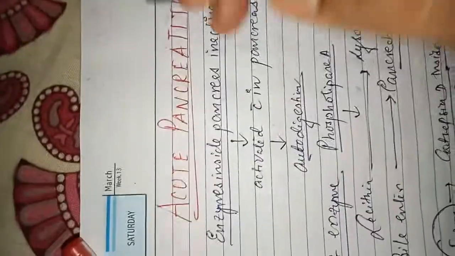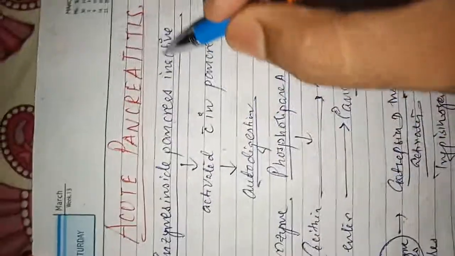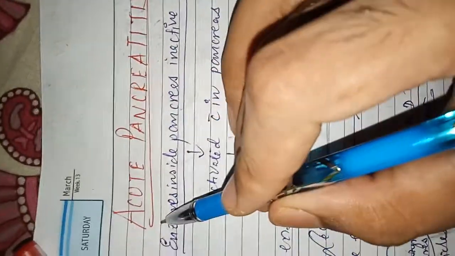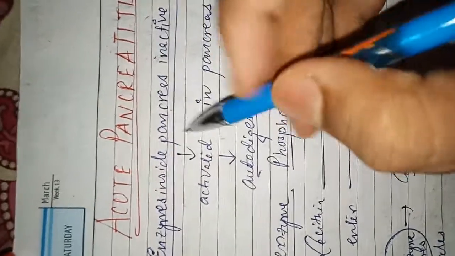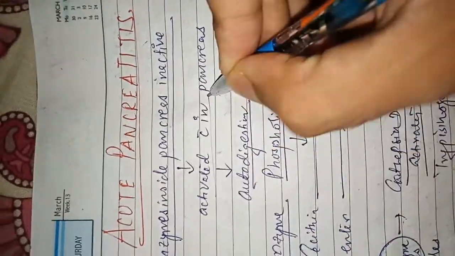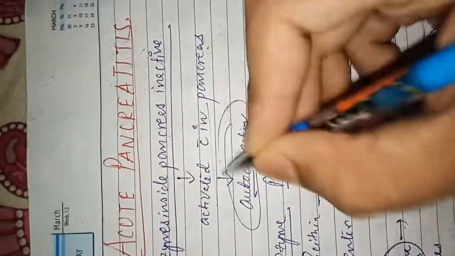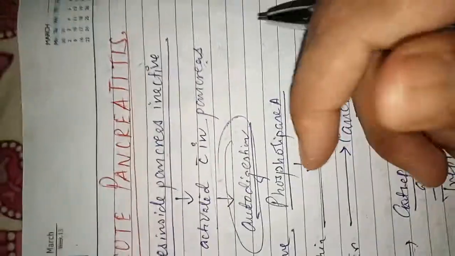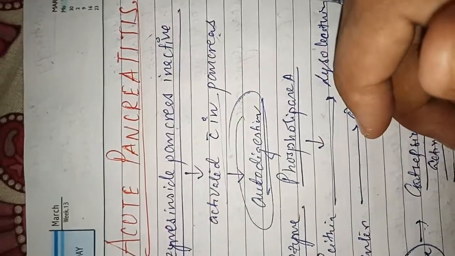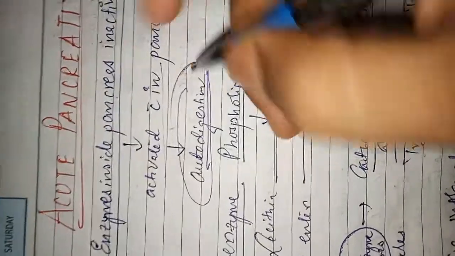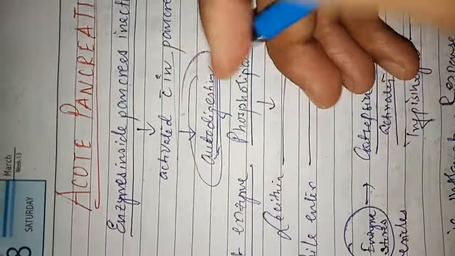Here I will discuss acute pancreatitis. Acute pancreatitis is a process in which normally the pancreatic enzymes are inactive. Now if there is an activation of the pancreatic enzymes, there will be autodigestion. So lysosomal activation, chaperone protein activation, and as a result there is autodigestion.